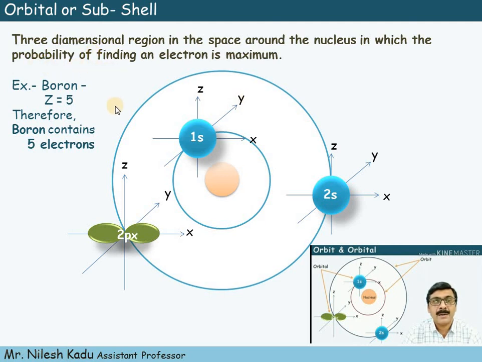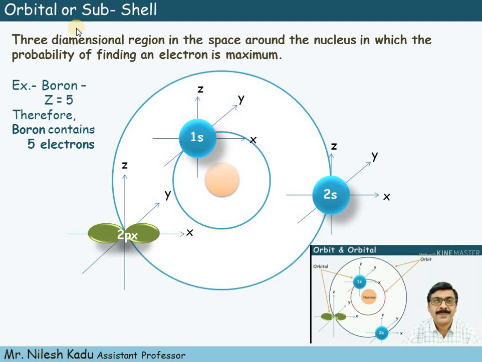And this appears in a three-dimensional region, that is, along the x-axis, along the y-axis, along the z-axis. And here the three-dimensional region around the nucleus where the probability of finding the electrons is maximum is called an orbital, or it is also called a subshell.